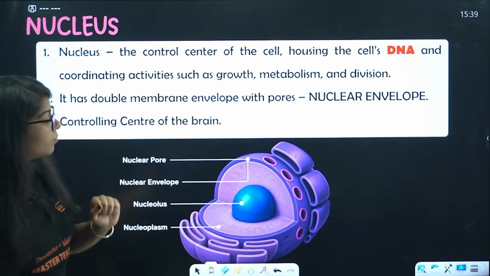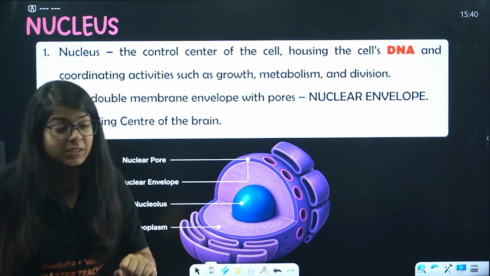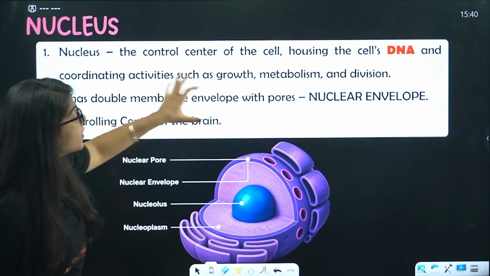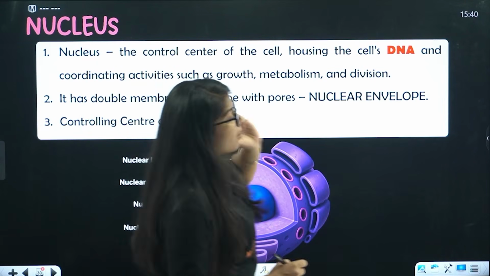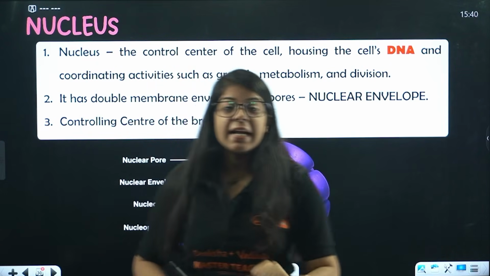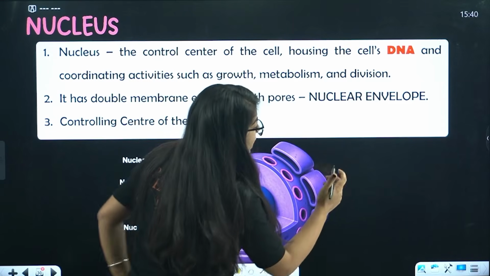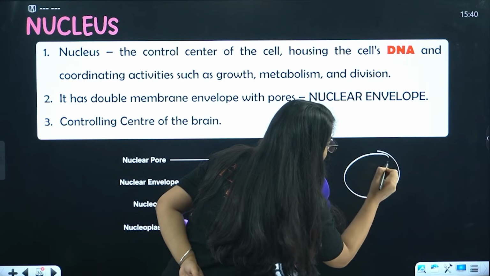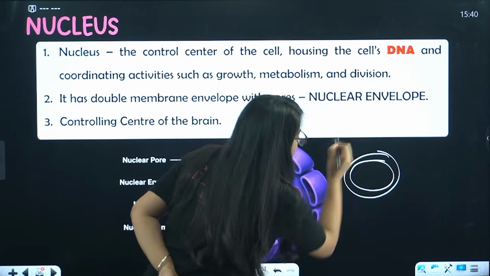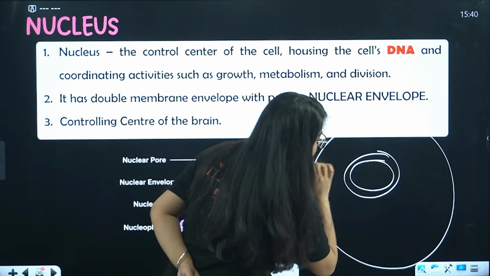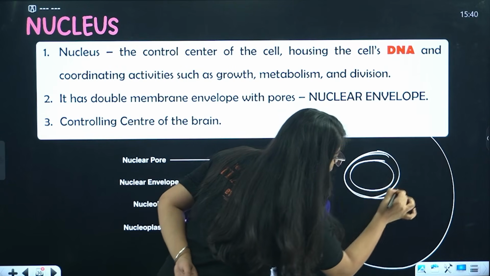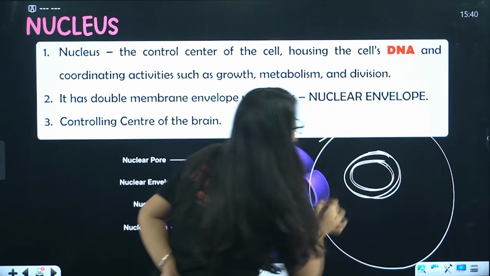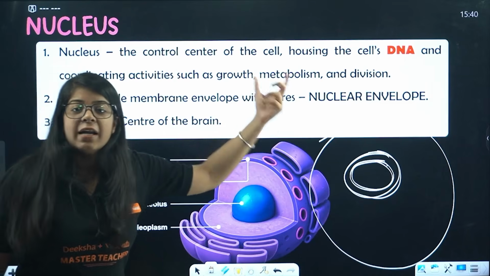Okay, now what does this nucleus look like? First of all, it has a double membrane. What does that mean? We studied about the plasma membrane, right? But this nucleus has two membranes. This is a whole cell, okay? This is a nucleus. This nucleus has two membranes, and that is called a nuclear envelope.